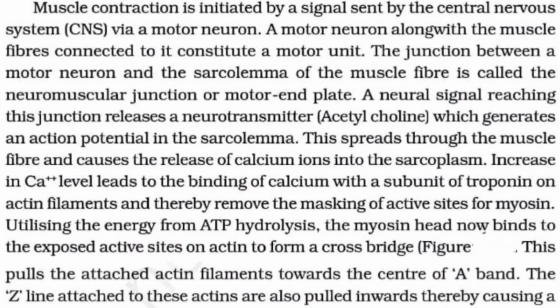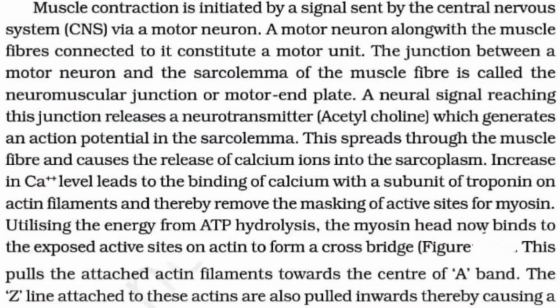It can take the signal from the organ to the brain or vice versa. Now, the motor neuron along with the muscle fiber connected to it will be called a motor unit, and the junction between the motor neuron and the sarcolemma of the muscle fiber will be called the neuromuscular junction.